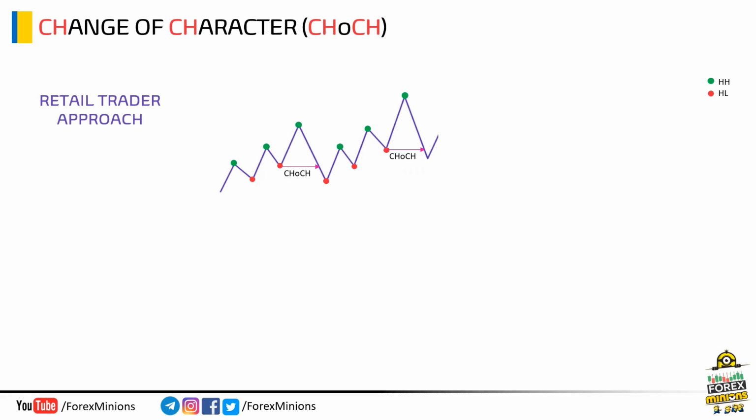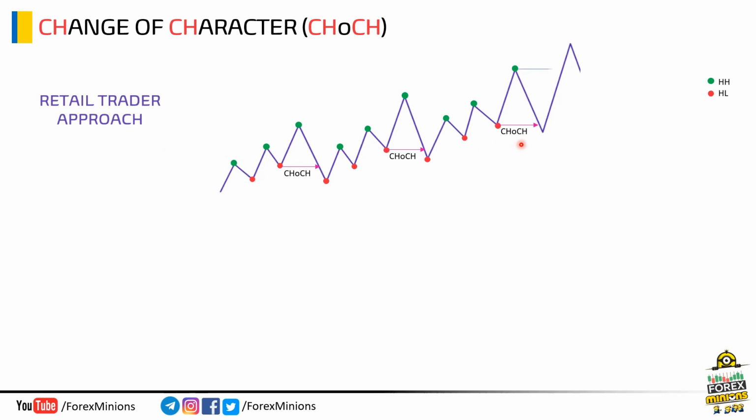Now, let's see what the market did. Notice, again, the market created a new higher high, which means the market is actually moving in the major trend direction, and again, CHoCH failed. Now, when price created this new high, again, retail traders marked these points as higher highs and higher lows. Here, the market came down and closed below this point. Again, they will mark this trend reversal point, CHoCH. What will happen now? See, the market is moving higher and the retail trader is failing again and again. This fake CHoCH is a smart money trap and the retail trader is being hunted down due to lack of accurate knowledge.